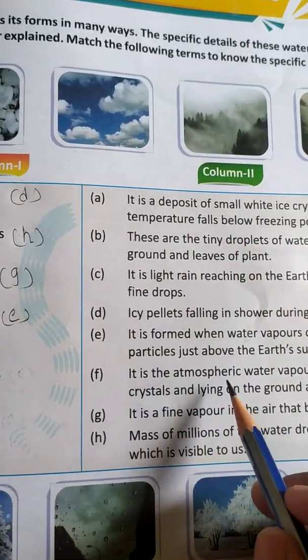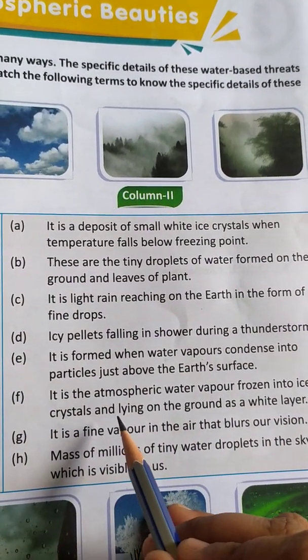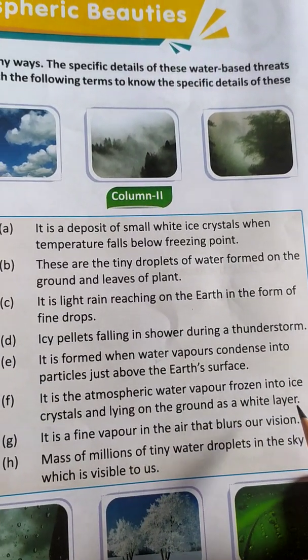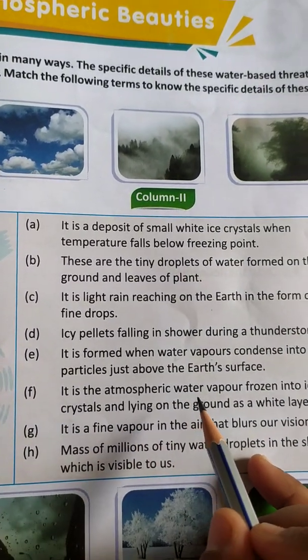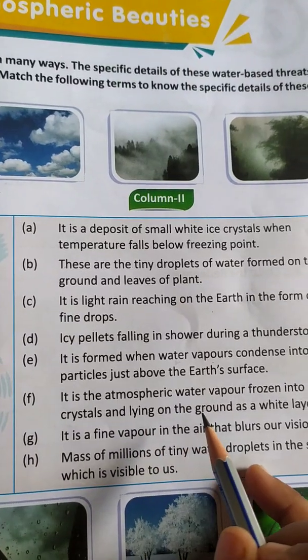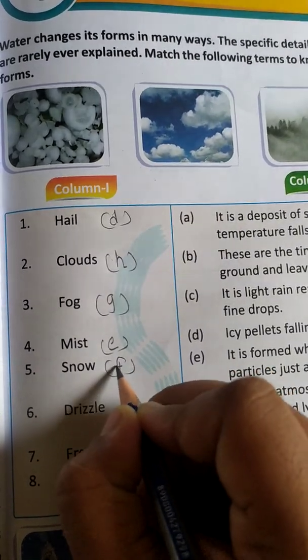Snow is the atmospheric water vapor frozen into ice crystals and lying on the ground as a white layer. So here option F.